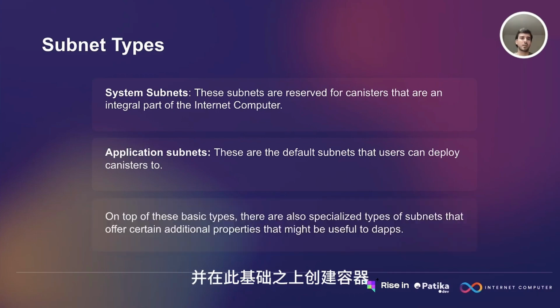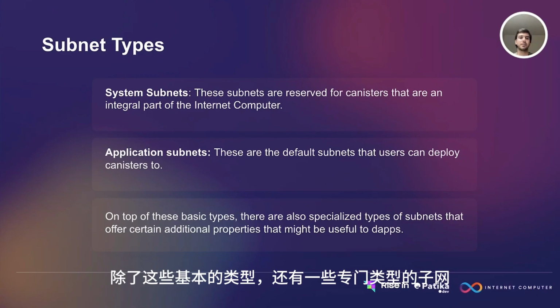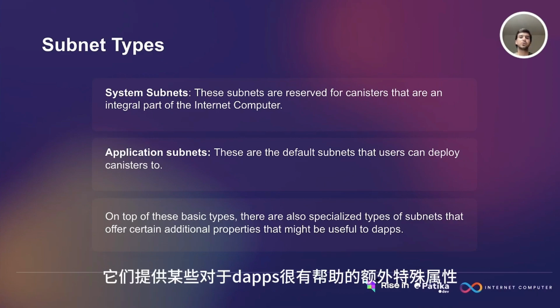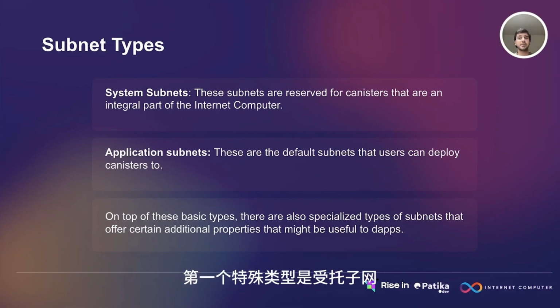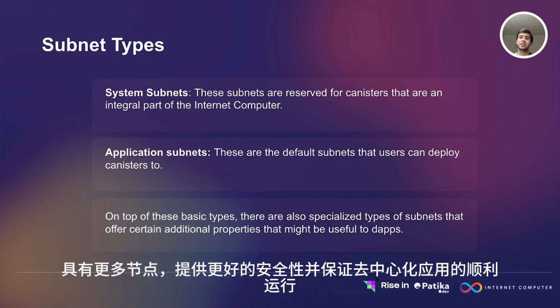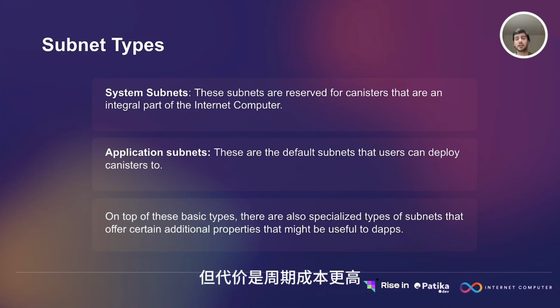If a user does not provide any specific requirements, a random application subnet is chosen as the destination to create the canister. On top of these basic types, there are also specialized types of subnets that offer certain additional properties that might be useful to decentralized applications. The first such specialized type is fiduciary, which is essentially a larger version of an application subnet. Having more nodes provides better security and guarantees to decentralized applications running on a fiduciary subnet at the expense of being more expensive in terms of cycles cost.